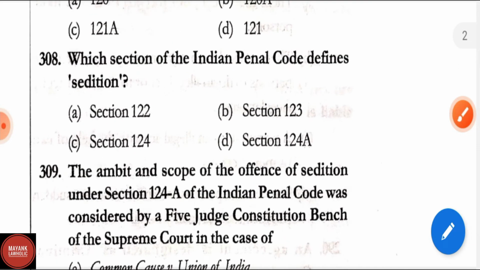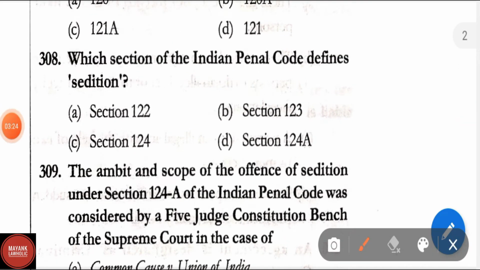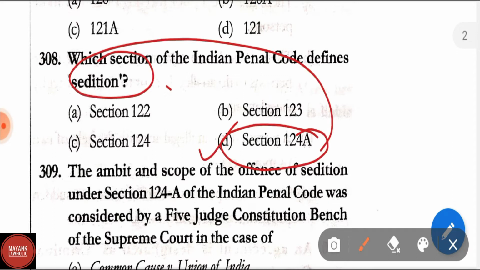Question number 308. Which section of the IPC defines sedition? Options are: section 122, section 123, section 124, section 124A. The correct answer is section 124A. In section 124A, sedition is defined in the IPC.